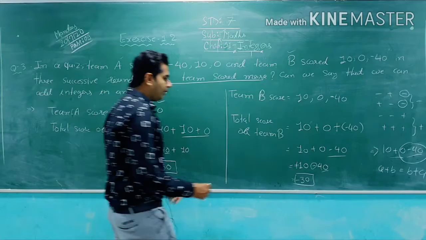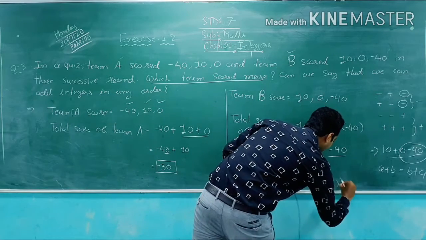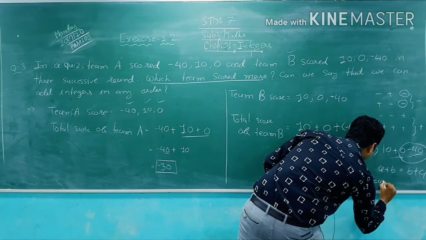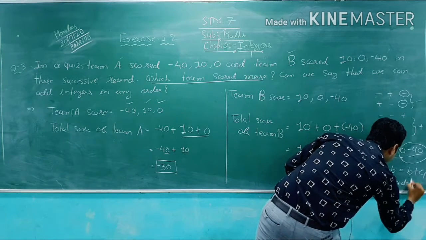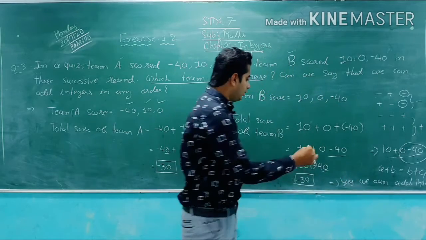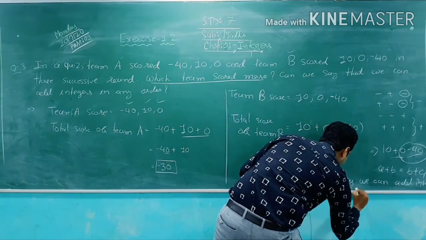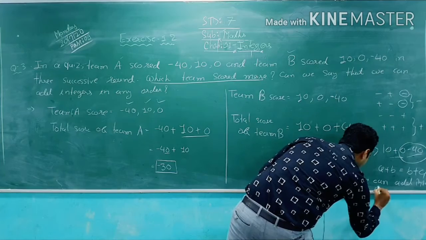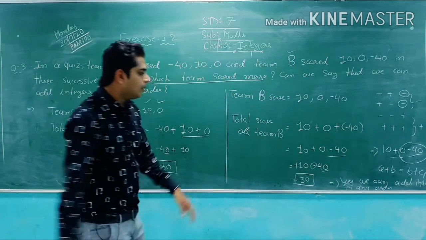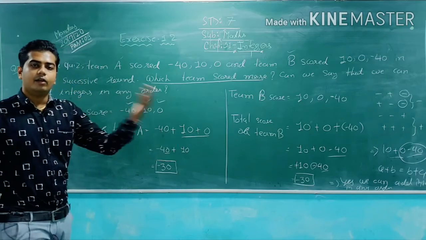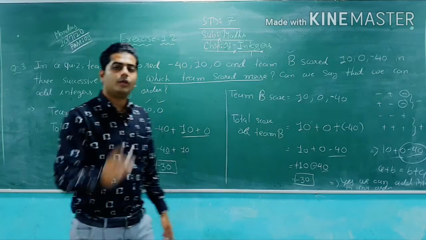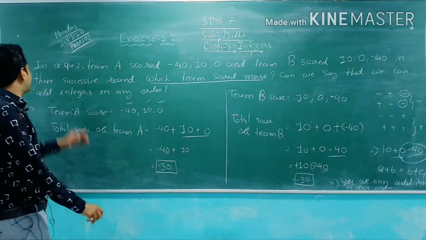I will write the answer here: yes, we can add integers in any order. There is no space, but still, in any order. So yes, we can add any integer in any order because of the commutative property. So this is your question number 3.